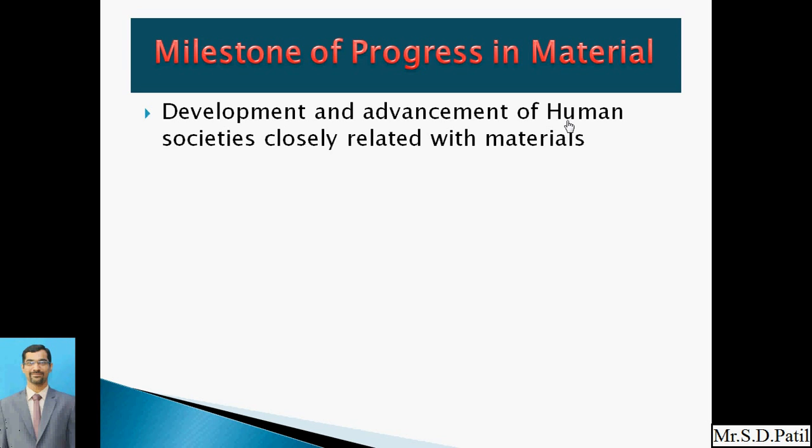But in the advancement phase, once we have found some material, applications were made just for the advancement of human societies. Then in the later phases, the steam engine was found, then the train was there, then in the advancement helicopters came, and nowadays we are using aeroplanes as a mode of transportation. So this advancement was carried out.